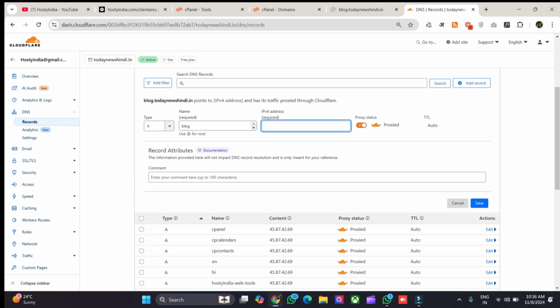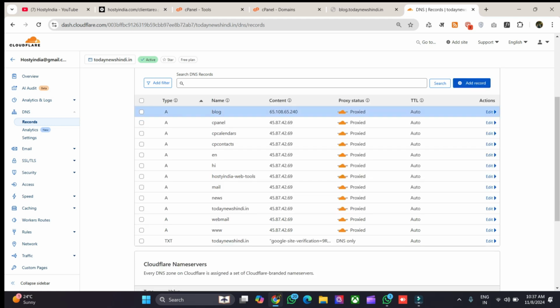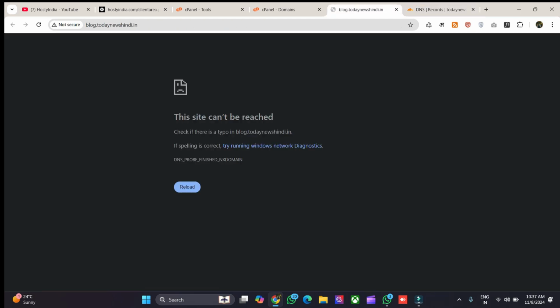it here. Then you need to add the address. If you want to use a proxy here, you can use it. Click on save, and after this, our subdomain will be successfully created. After some time, if you check, your subdomain will start working here.